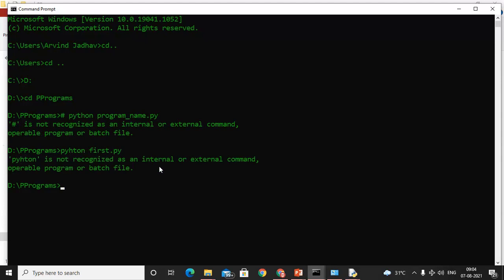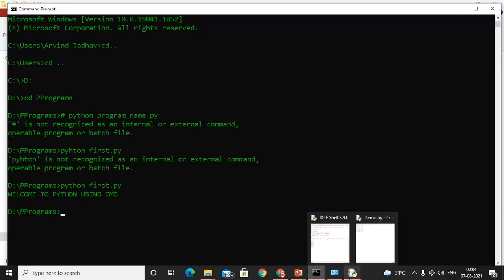So see, that is not recognized, a spelling mistake. It's a spelling mistake, so don't worry about that. First dot py. Here I got py t चाहिए था तो ht हो गया. So don't worry about that. See, we get the output: welcome to python using. Okay, so let's add one more statement in the notepad.